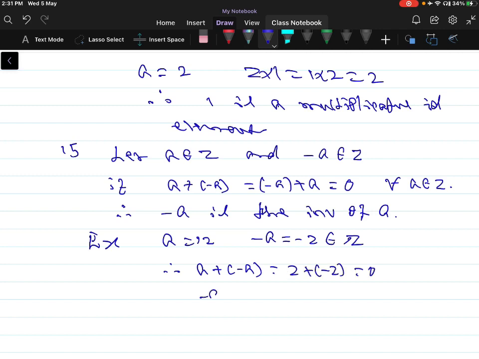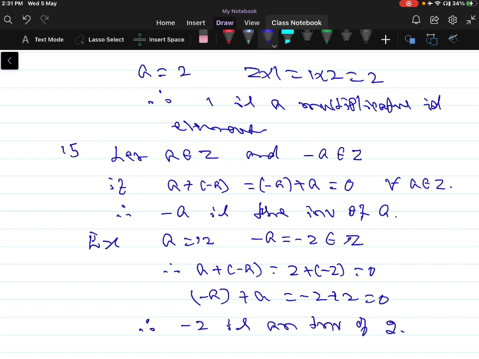Similarly minus a plus a, that is equal to minus 2 plus 2 is equal to 0. Therefore minus 2 is an inverse of 2. So you can verify for all the elements. Therefore there exists an inverse element for each element of Z.